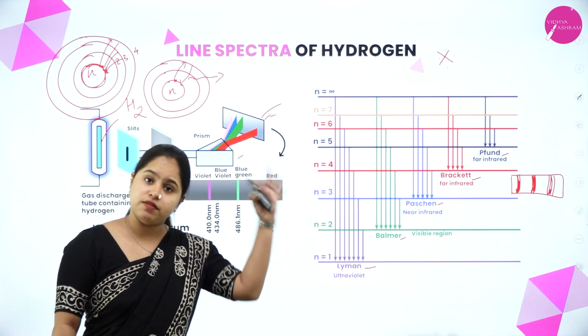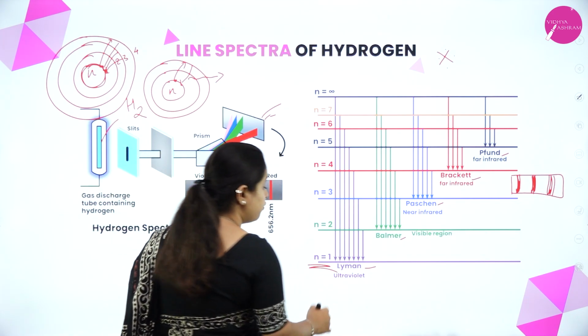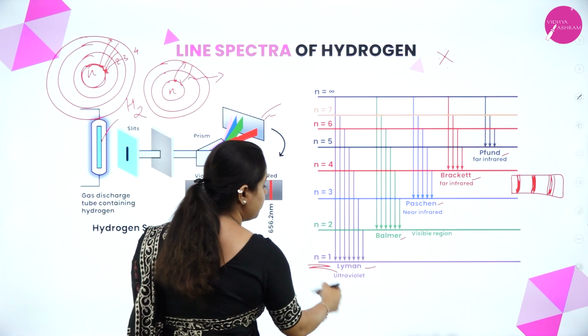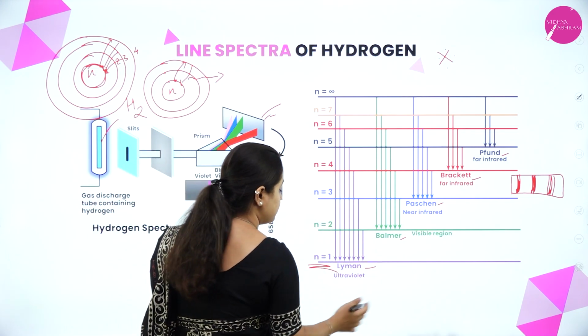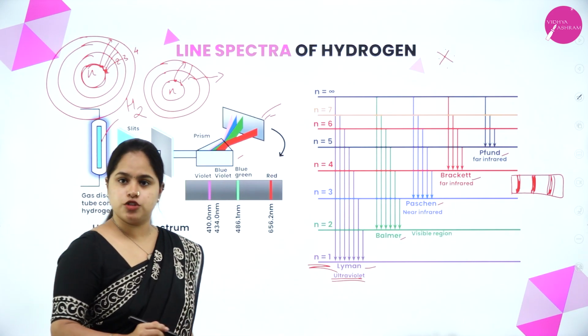So from whichever higher energy state, finally when it is falling back to the first energy level, the series of lines that is obtained comes under the Lyman series. Okay, so this comes under the ultraviolet region. Okay, so that is also important.